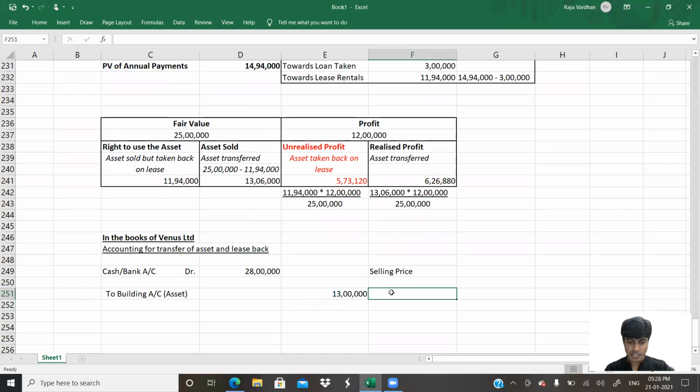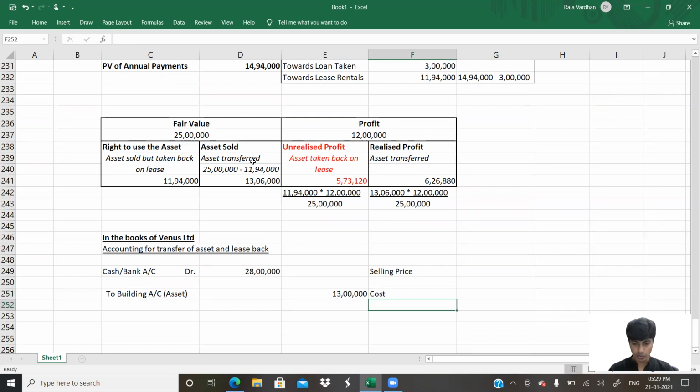You can say, sir, only a portion of the asset is given. This 13 lakh cost worth building is being transferred and taken back on lease. So, sir, can I write only that portion which is transferred? No, you can't. The reason is whatever is held back with you will no more be called an asset or building. It will be called RTUA, right to use the asset, in your balance sheet. So what is this 13 lakh? 13 lakh is the cost of the asset.